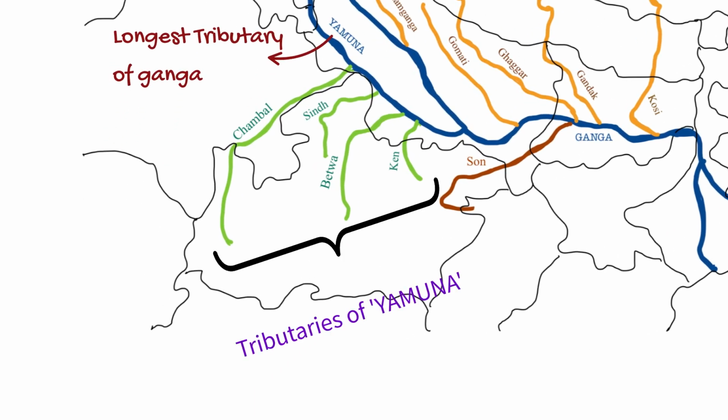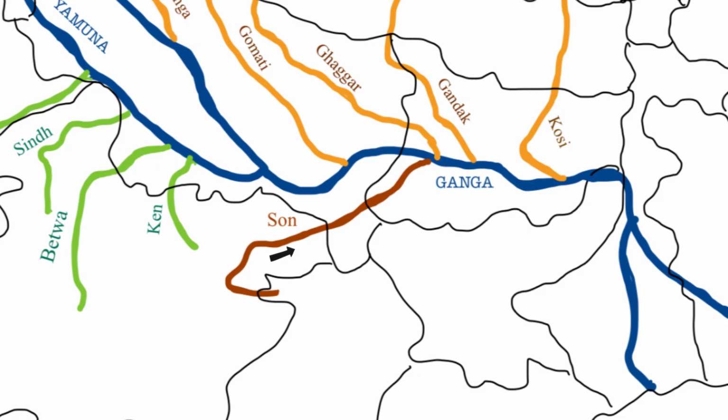From west to east, these rivers are Chambal, Sindh, Betwa and Ken. Trick to remember these is Come See a Big Kite, CSBK. Again, tributaries of Yamuna are Chambal, Sindh, Betwa and Ken. You have to remember these rivers. Yamuna is a right bank tributary of Ganga and joins Ganga from the south. Son river is another right bank tributary of river Ganga and joins it from the south. It starts from Amarkantak Plateau and joins river Ganga near Patna.